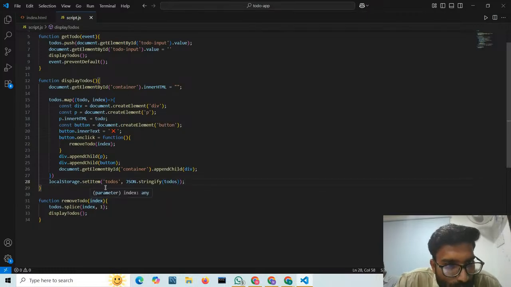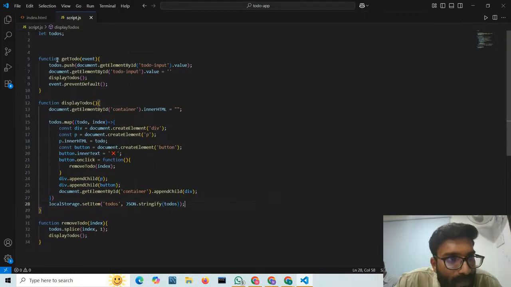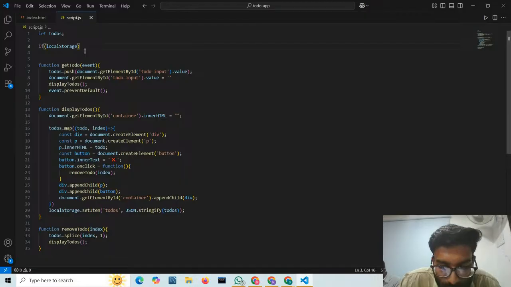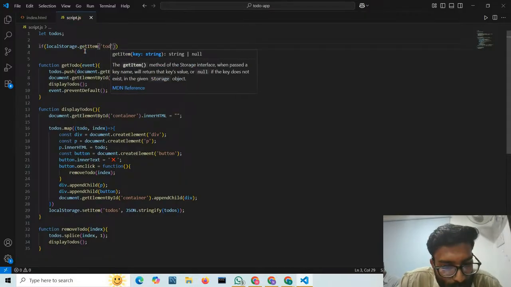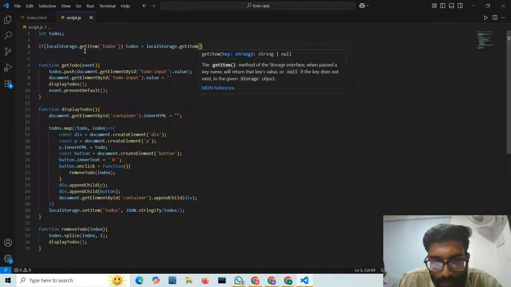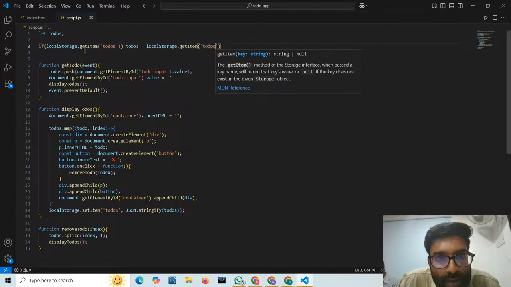Right. And now let us check. If local storage dot get item, and let us give the string to-dos. So now if we already have some to-dos inside our local storage, I will assign to-dos equals to local storage dot get item, and it will be to-dos, right?